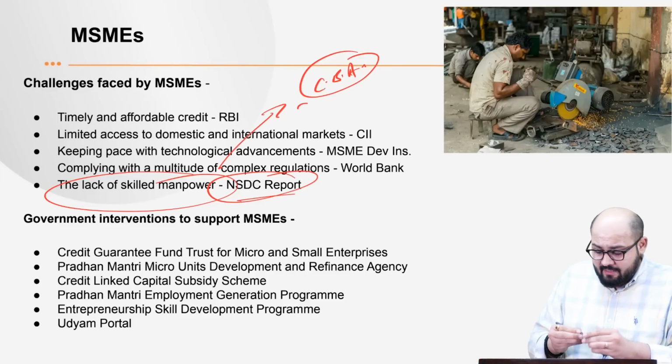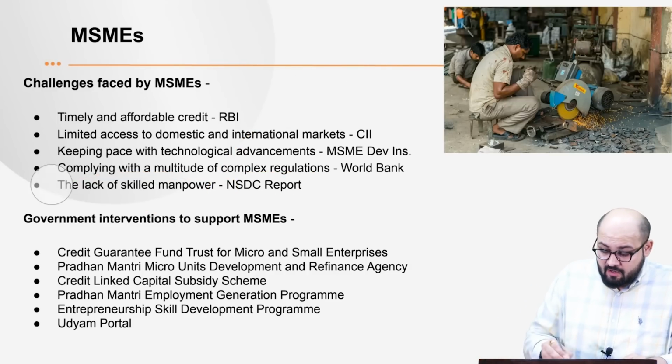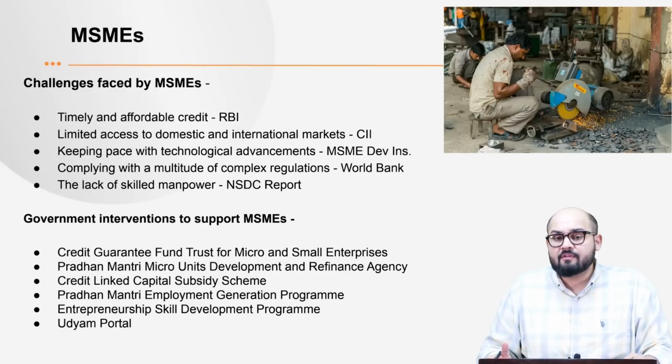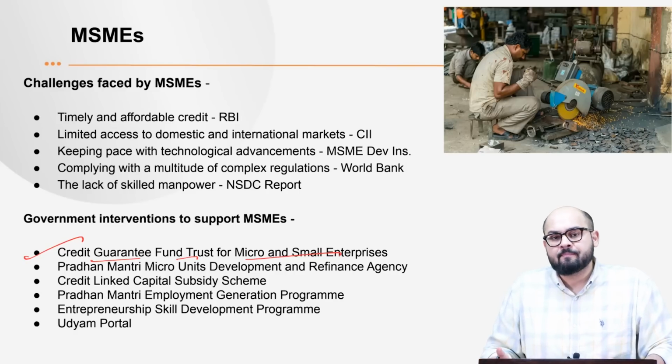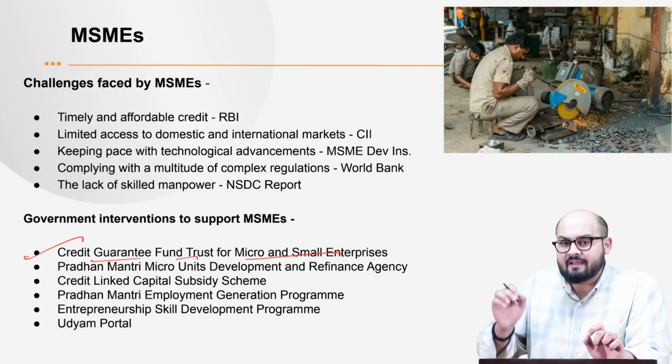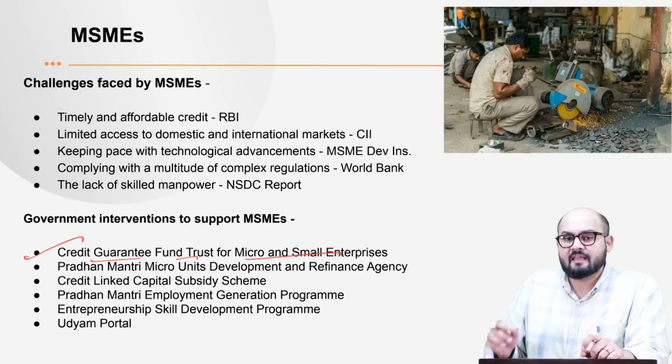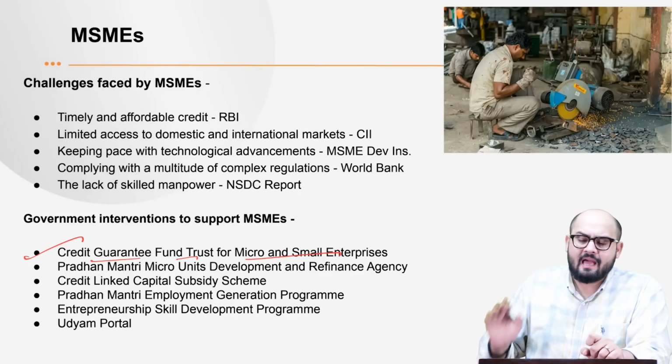Now, what have been the government interventions, the government schemes, when it comes to promoting the interests of MSMEs? The first is the Credit Guarantee Fund Trust for Micro and Small Enterprises. Now, this aims to provide a guarantee to the traditional lenders so that they can provide collateral-free loans to the MSMEs.